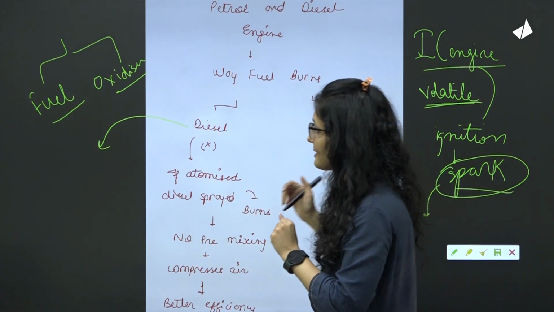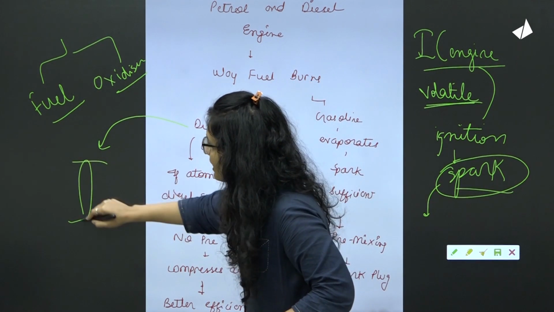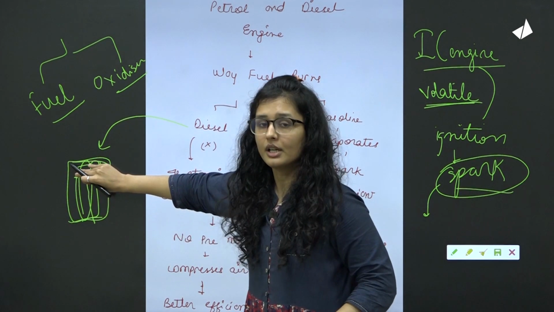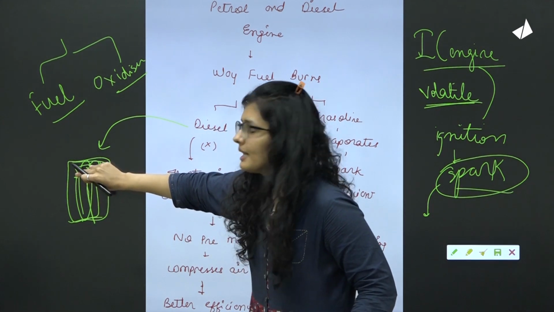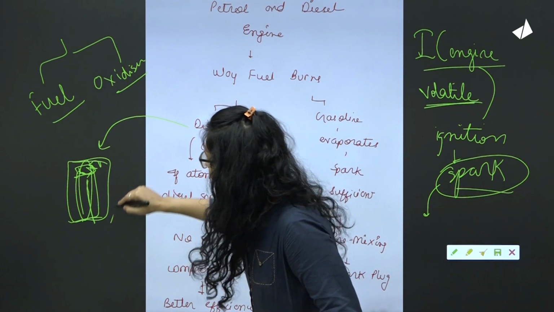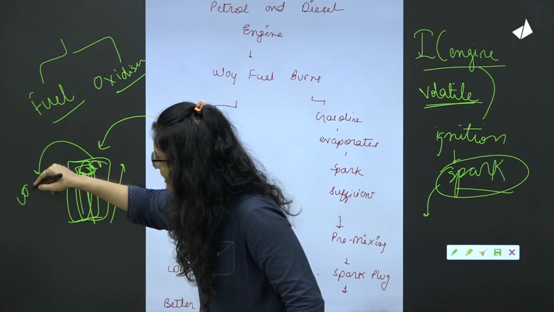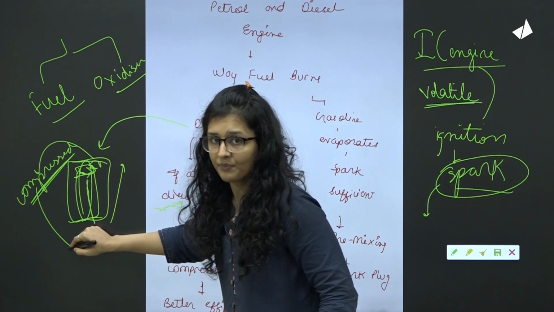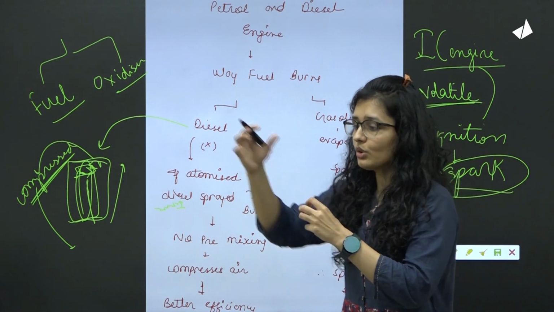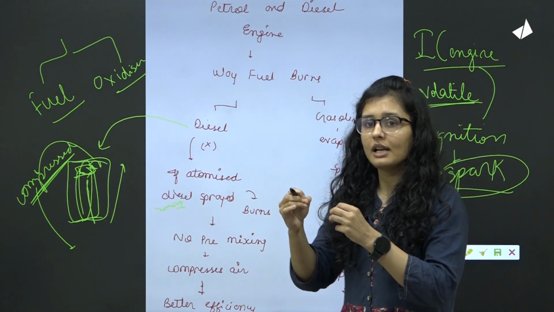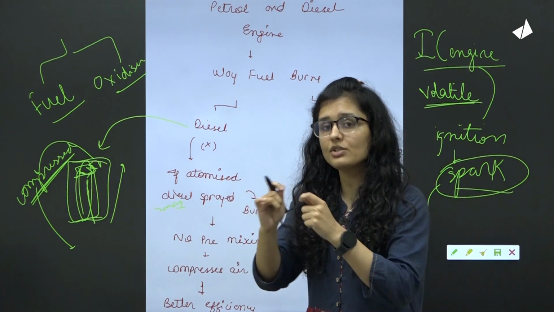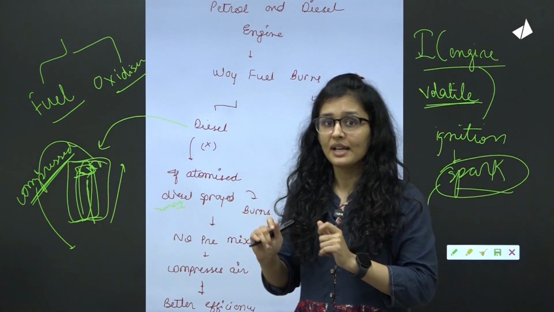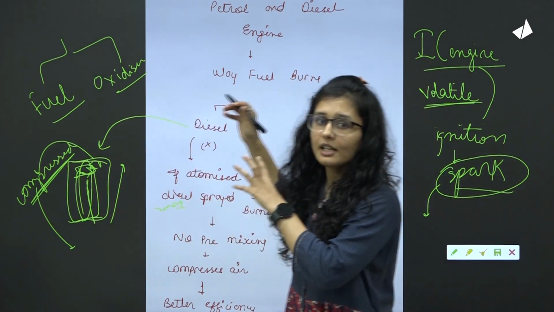So what we do in a diesel based engine is that we provide air from the atmosphere in the combustion section, but we provide high compression here. The compression ratio is very high compared to petrol. So the air gets highly compressed. The oxidizer which you have for burning in your engine is in a compressed state. So when it comes into contact with the diesel, the air is at such high energy because of the compression that it will suddenly burn when these two things come into contact. This is how a diesel engine is different from a petrol engine.